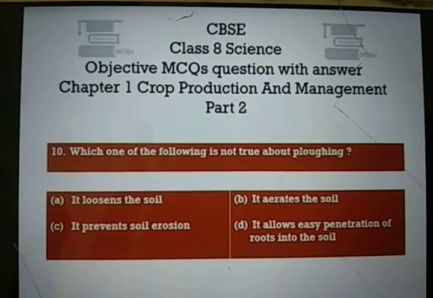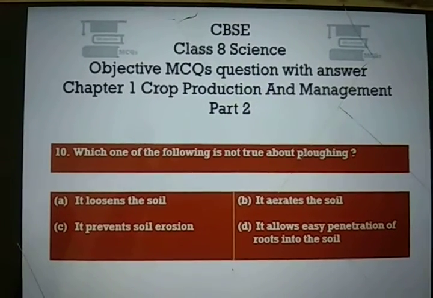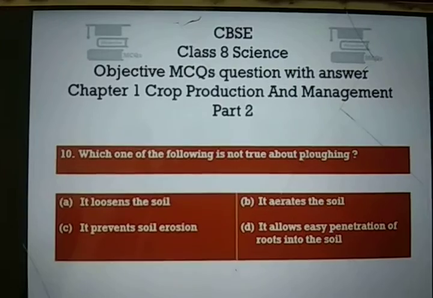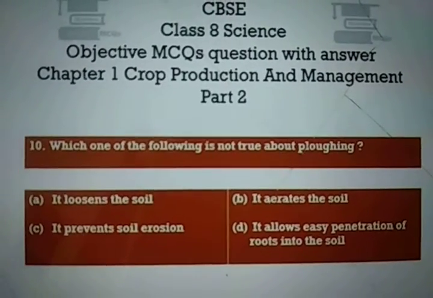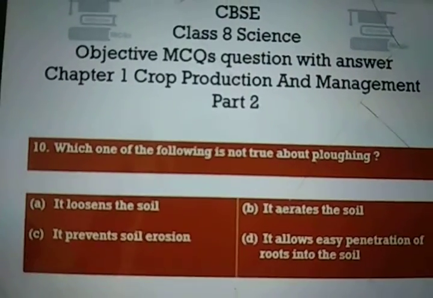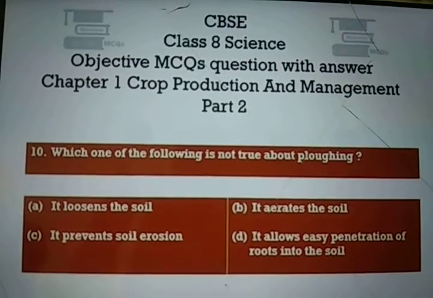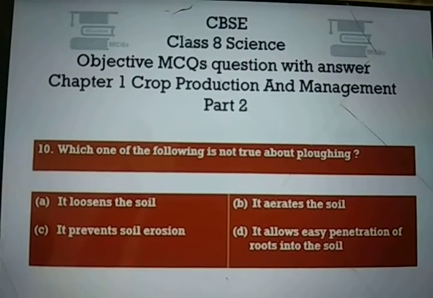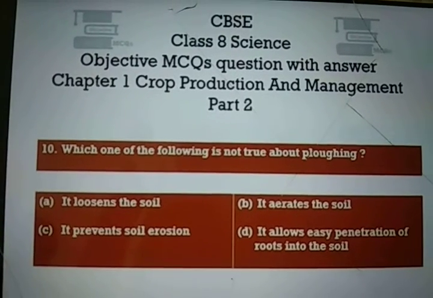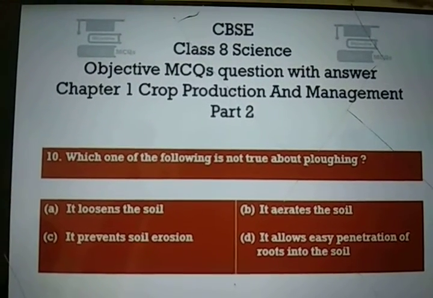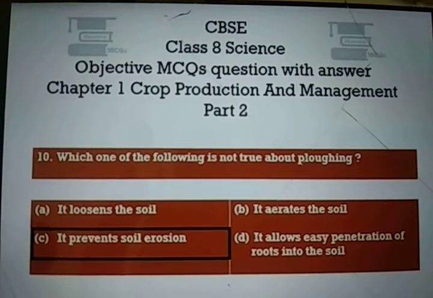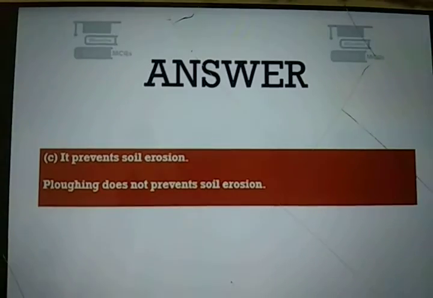Question number 10. Which of the following is not true about plowing? Option A, it loosens the soil. Option B, it aerates the soil. Option C, it prevents soil erosion. And option D, it allows easy penetration of roots into the soil. And the right answer is option number C, it prevents soil erosion. Plowing does not prevent soil erosion.